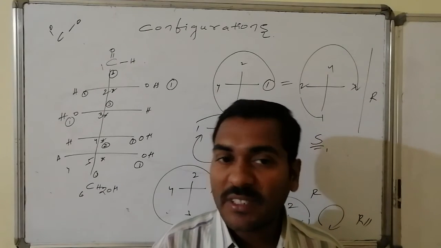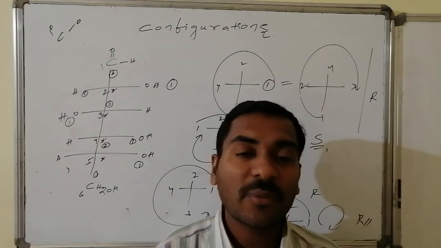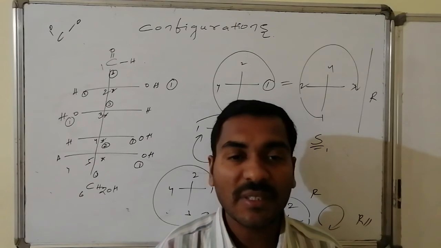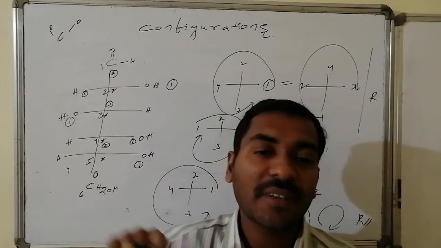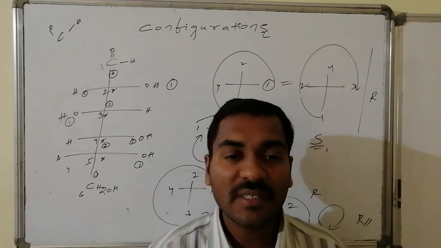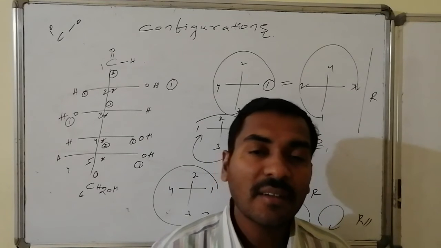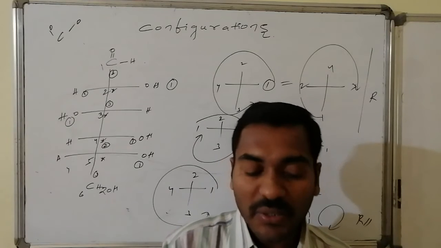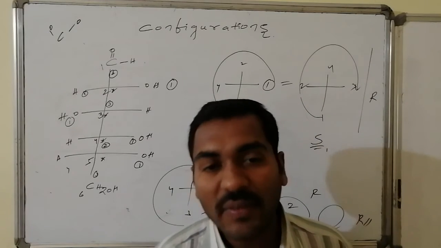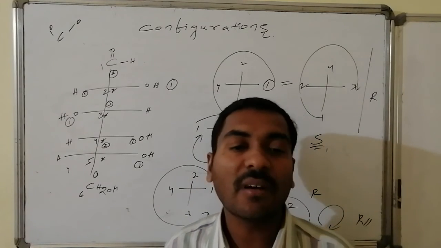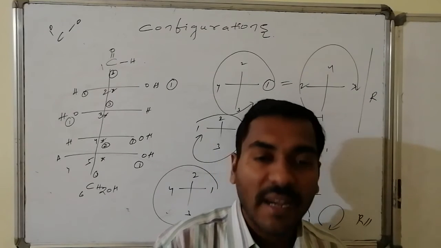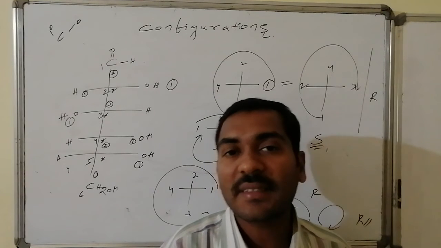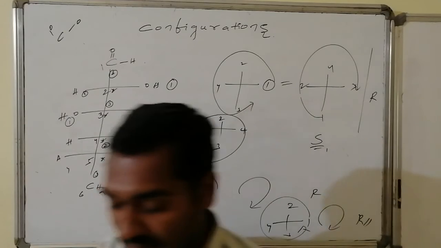In flying wedge presentation, that should be away from us. By keeping the fourth priority away from us, that is in Fischer either at the top or at the bottom. In flying wedge representation, on the dotted line, we connect the remaining priorities as 1, 2, 3. If 1, 2, 3 reveals clockwise, then that is said to be R configuration. If it is anti-clockwise, then it is known as S configuration.